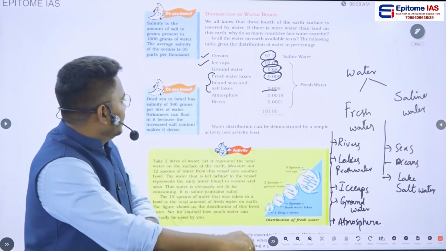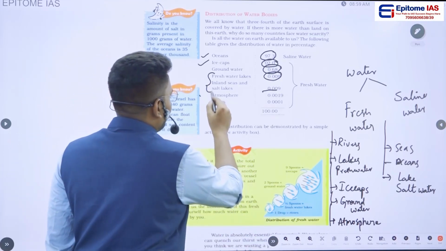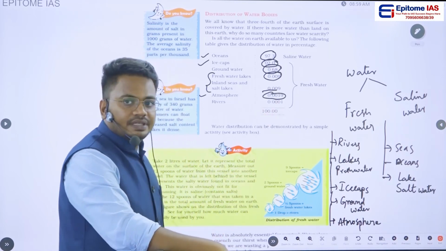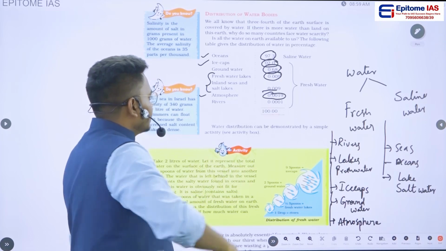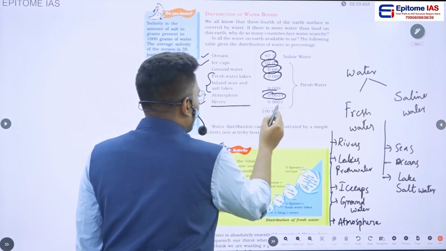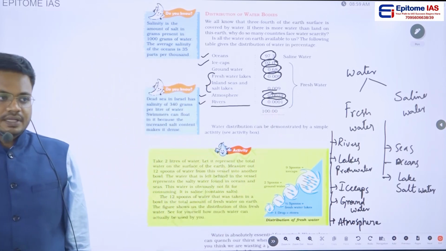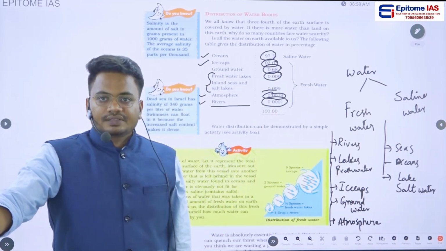Then after that we have the atmosphere, which has 0.0019% of water, and rivers have 0.0001% of the water available on the surface of the earth.